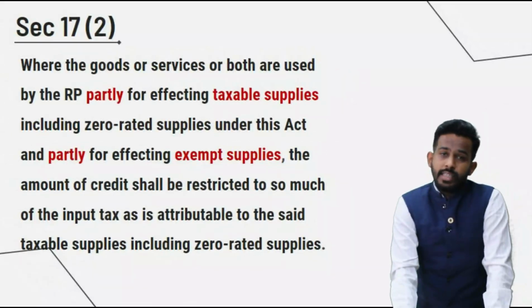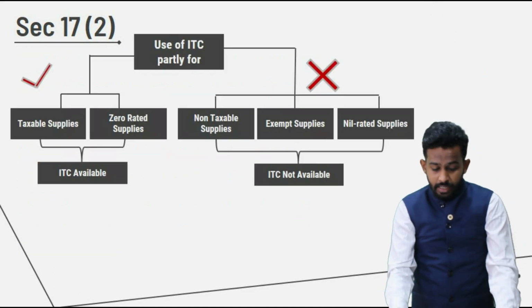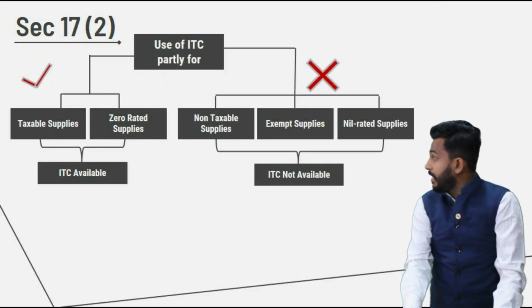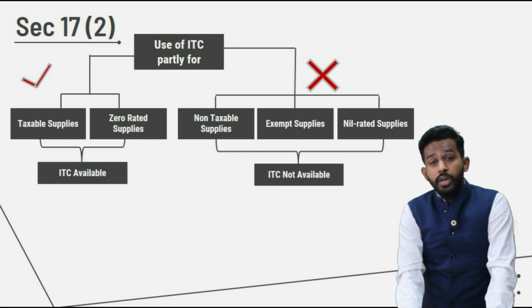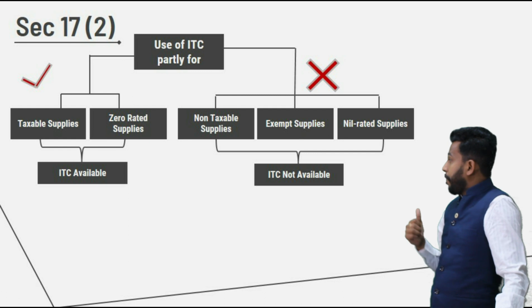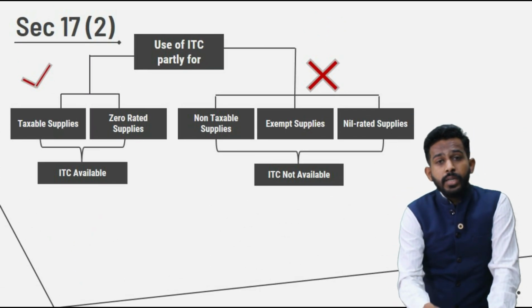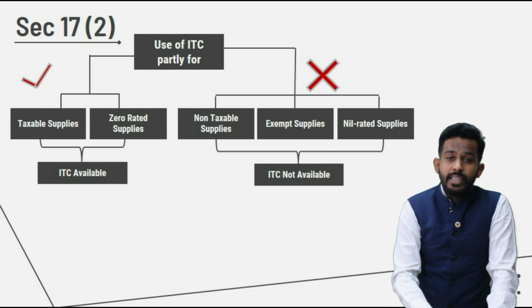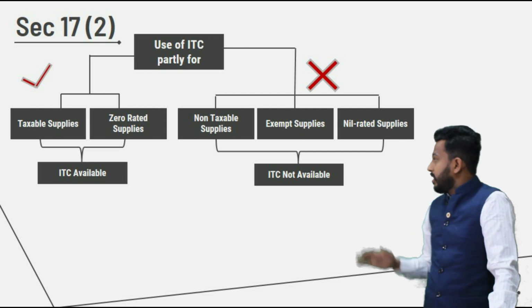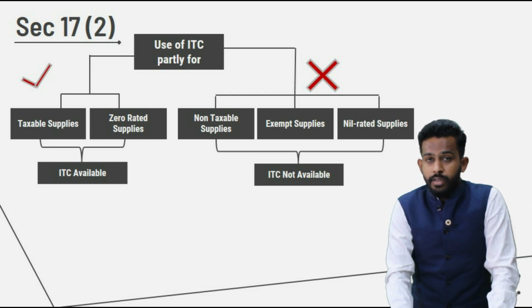Let us see the bifurcation given in Section 17 subsection 2, explained by this diagram. Just see, use of ITC partly for taxable supplies and partly for zero rated supplies. Now, as we discussed, this particular ITC will be allowed, but if ITC is being used for all these three purposes, then ITC shall not be available.